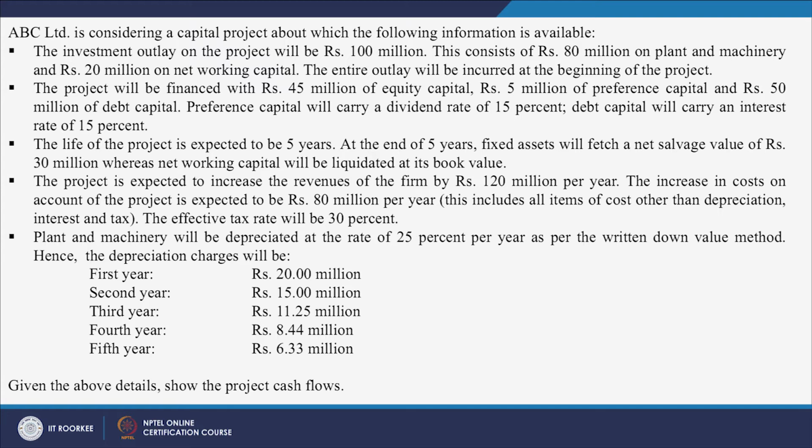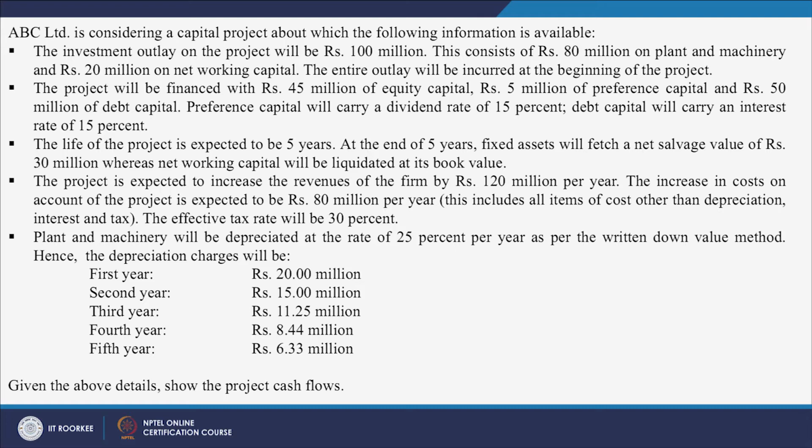Point number 3 says the life of the project is expected to be 5 years. At the end of 5 years, fixed assets will fetch a net salvage value of 30 millions. The project will be terminated after 5 years; it has only a foreseeable life of 5 years. After that we will dismantle the project, and the plant and machinery, where you are making an investment of 80 million rupees, will fetch a salvage value of 30 million rupees, and the net working capital will be liquidated at its book value.